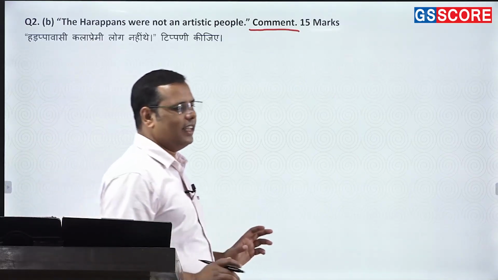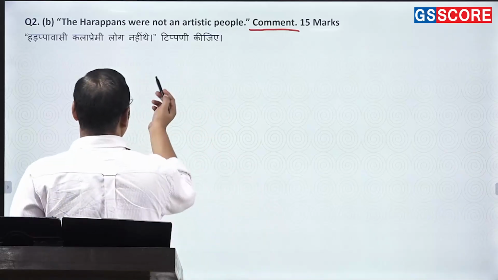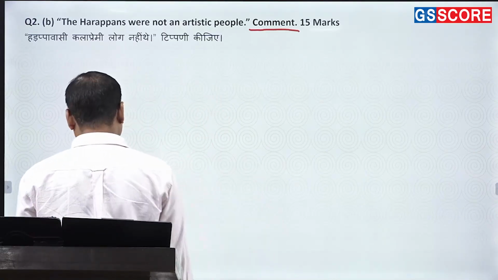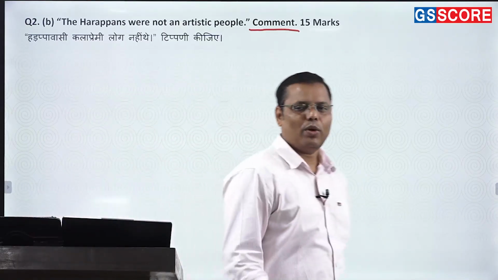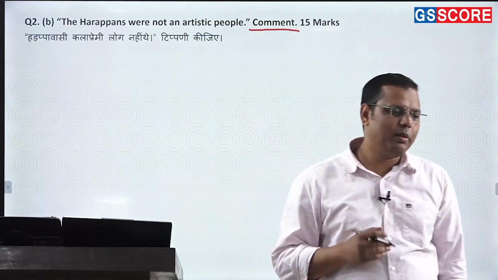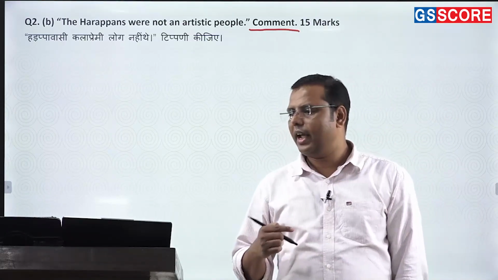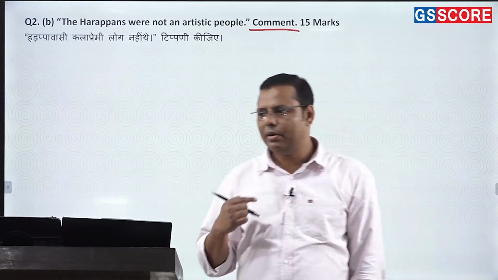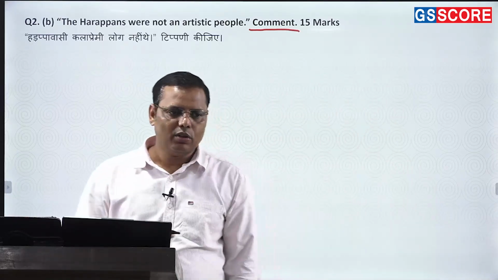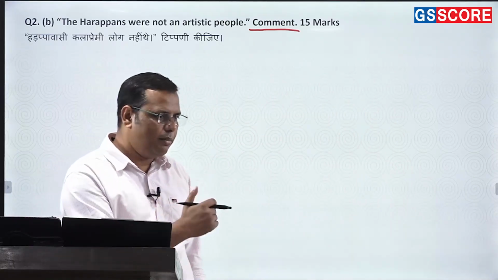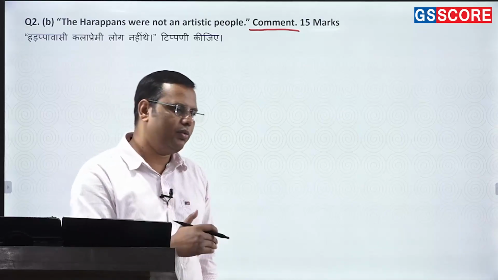Now the point is, why is it considered to be very plain, simple, without any aesthetic sense? You can understand that the Western scholars always wanted to prove the backwardness of Harappan civilization. But you should also understand that at that point of time, when they were trying to prove the backwardness, I think it was less academic, more political, because of what they wanted to prove.